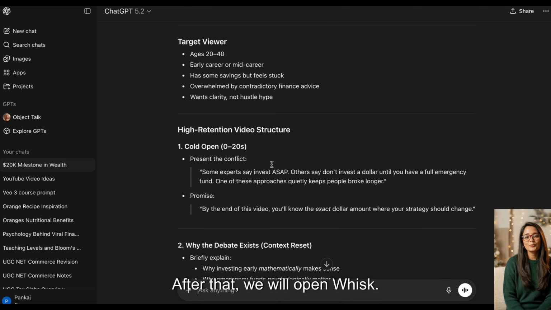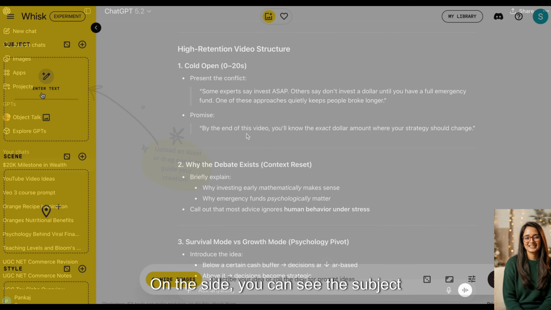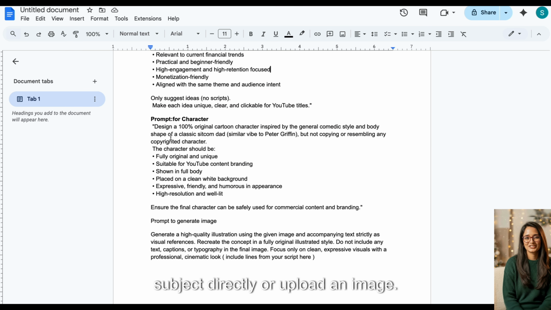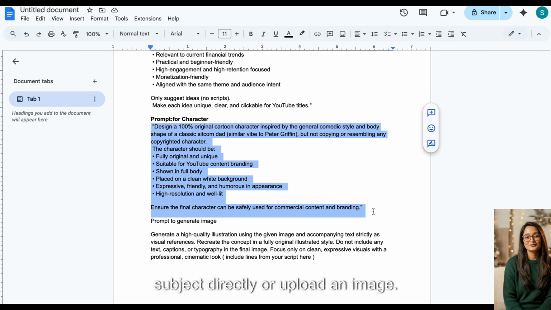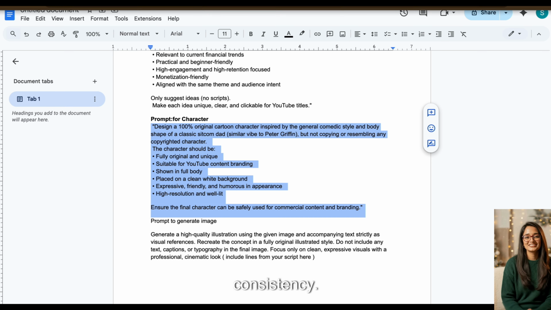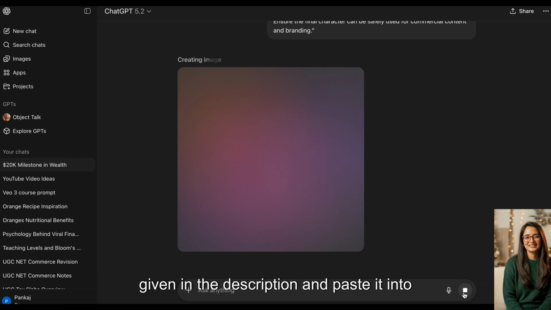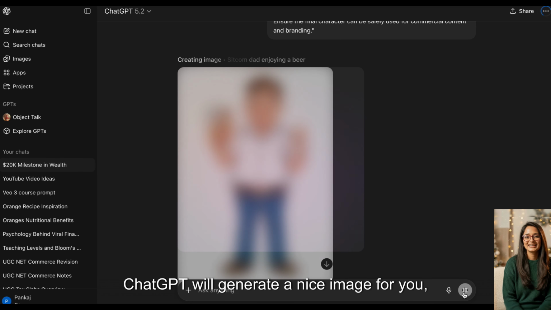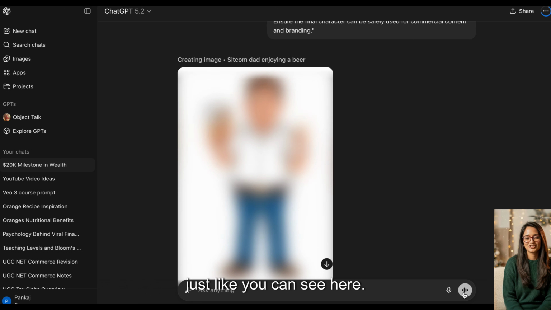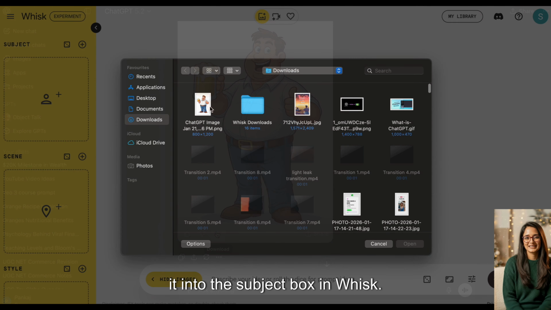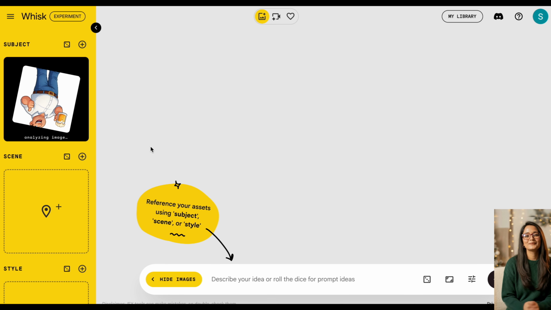After that, we will open Whisk. On the side, you can see the subject option, where you can either describe a subject directly or upload an image. We are doing this for character consistency. Now, you need to copy the second prompt given in the description and paste it into ChatGPT. ChatGPT will generate a nice image for you, just like you can see here. Then we will download that image and upload it into the subject box in Whisk.